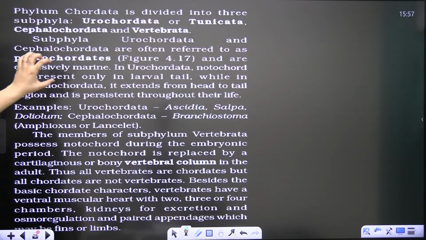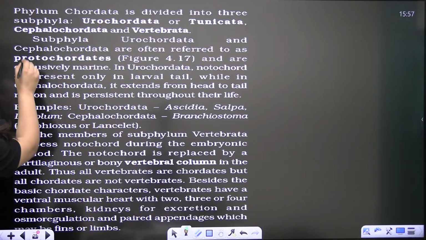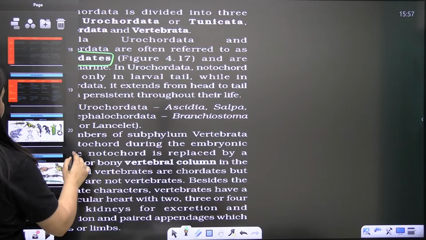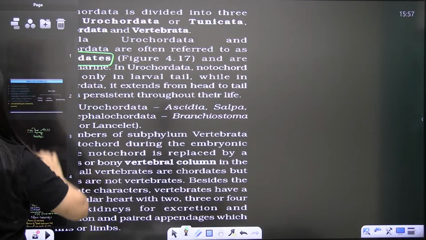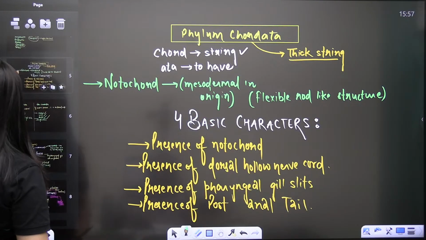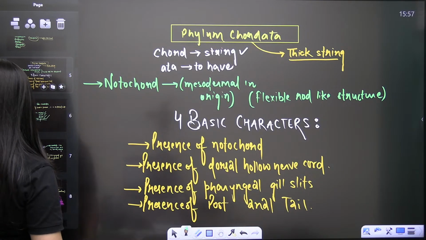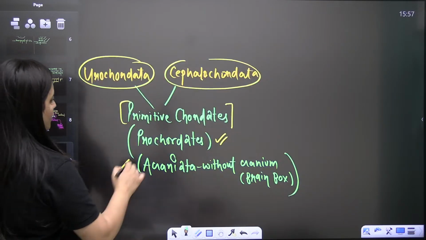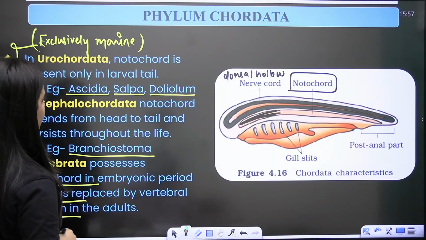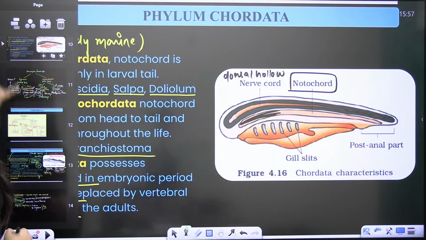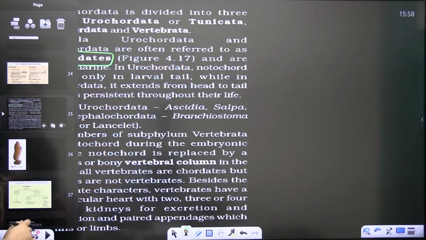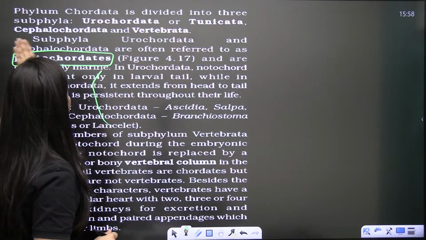So see here, Urochordates and Cephalochordates both are protochordates. Oh, I think I mentioned it as prochordates. No, it's protochordates and acraniata. Okay, let me rectify this here. Protochordates and acraniata. Clear, bache? So they are the primitive chordates without brain box, without cranium.